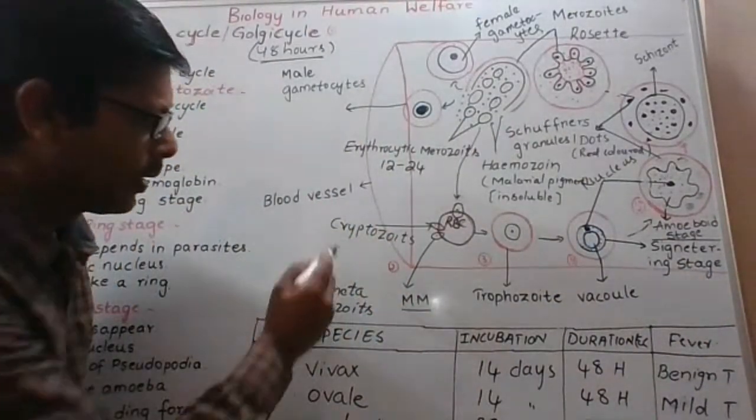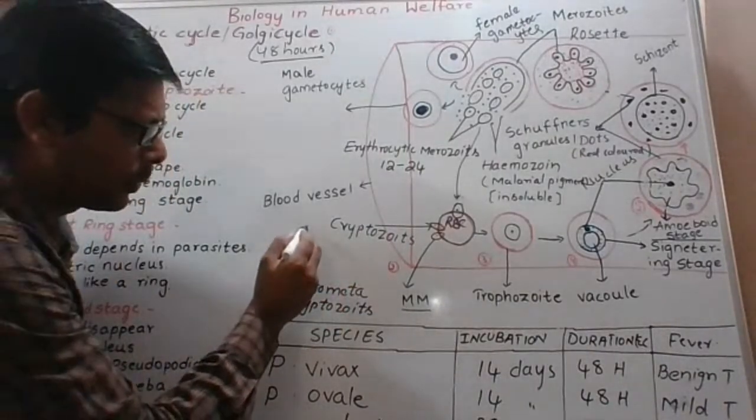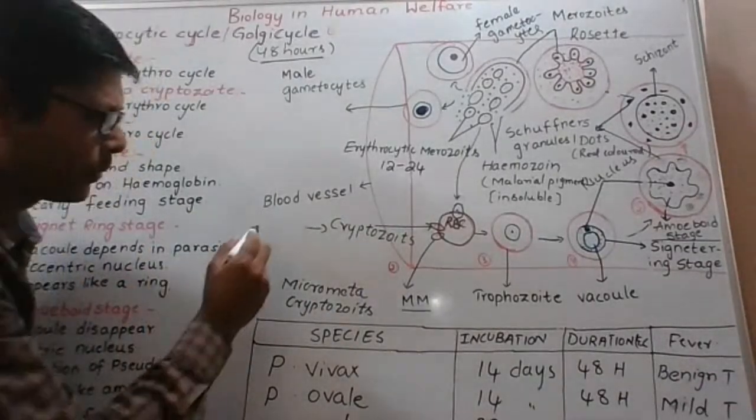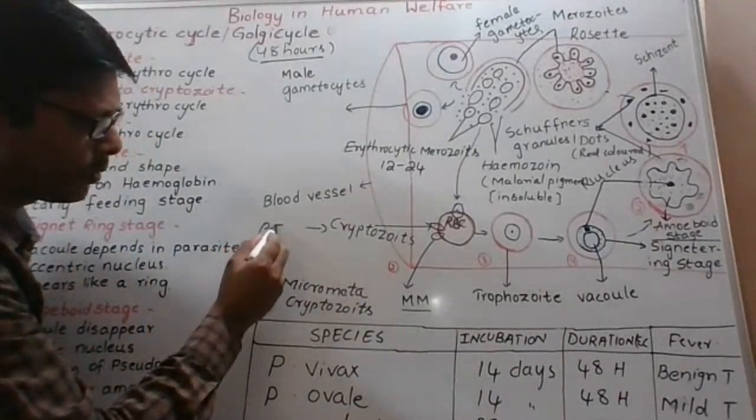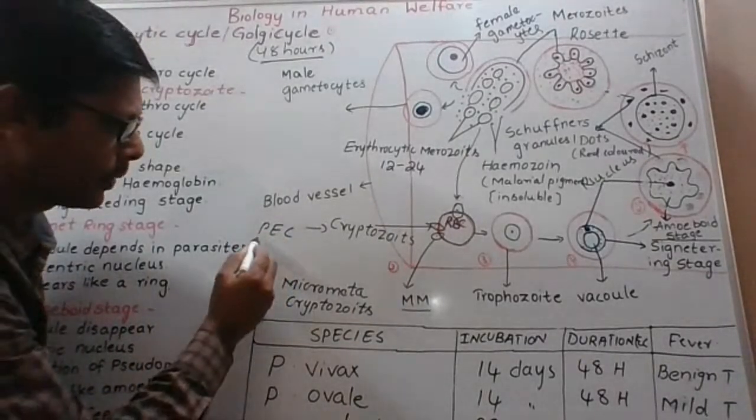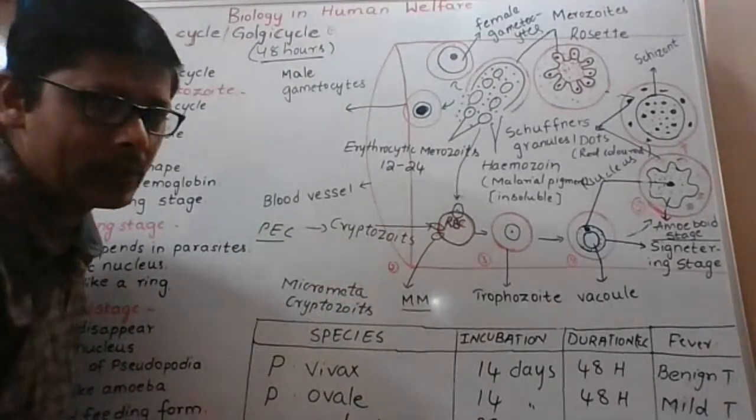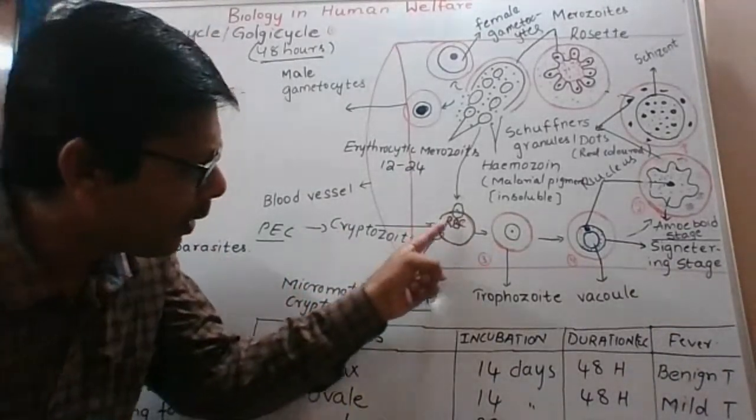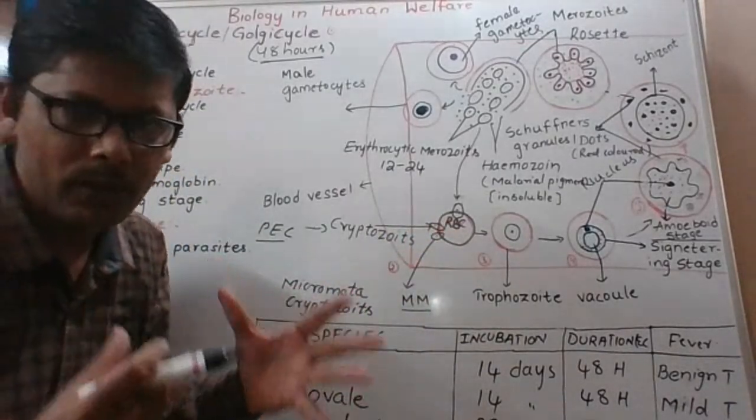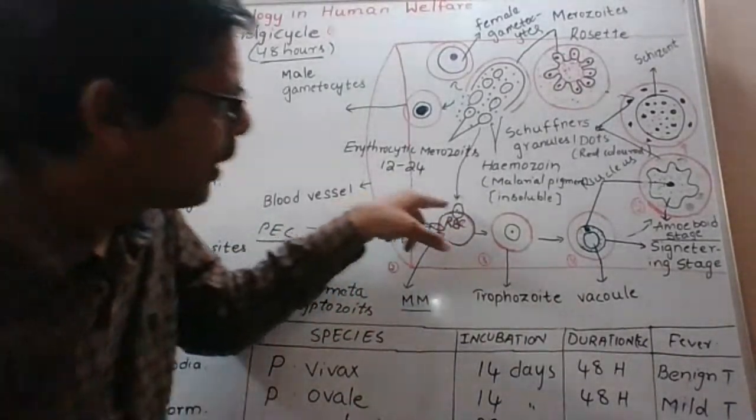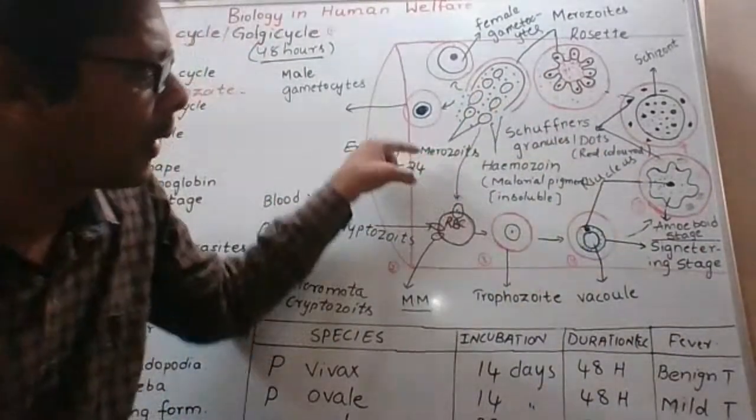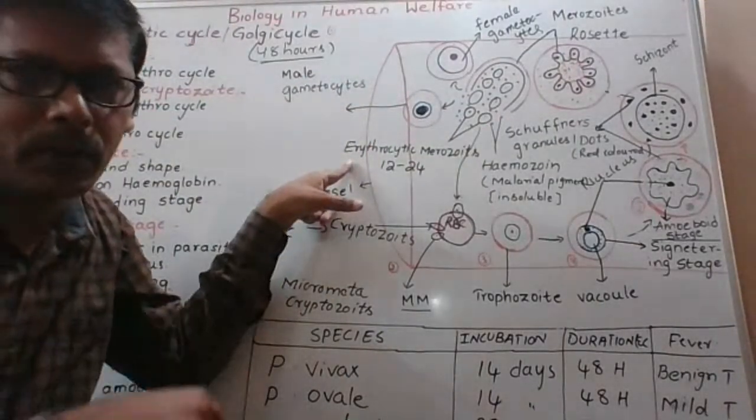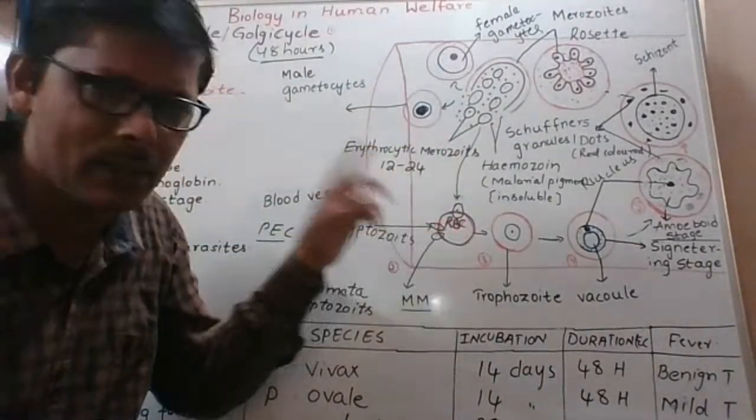The other one, cryptozoite. Where is this cryptozoite formed? Yesterday we learned, cryptozoites are formed at the end of the pre-erythrocytic cycle. Cryptozoites are also called first generation merozoites. They may also initiate the erythrocytic cycle. The third option, at the end of this erythrocytic cycle, merozoites are formed. These are called erythrocytic merozoites. They may also initiate this one.